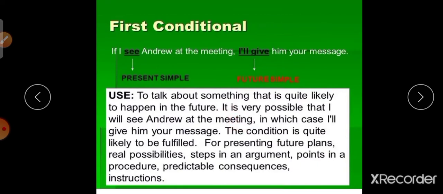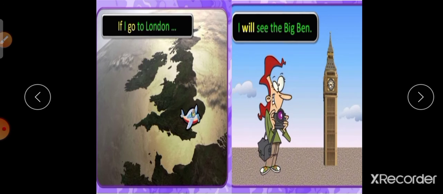Let's see some examples of first conditional. If I go to London, I will see the Big Ben. So the simple present tense in the if clause follows as simple future in the main clause. That is the first conditional form.